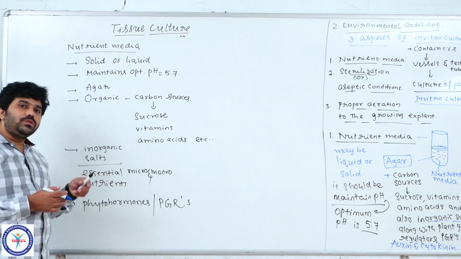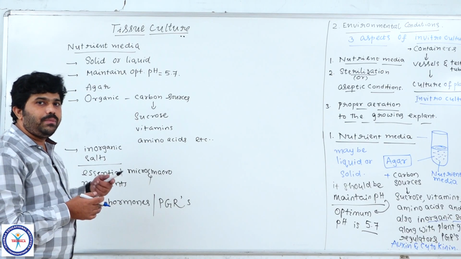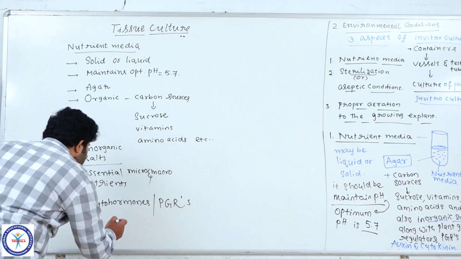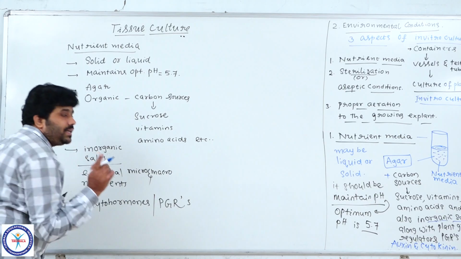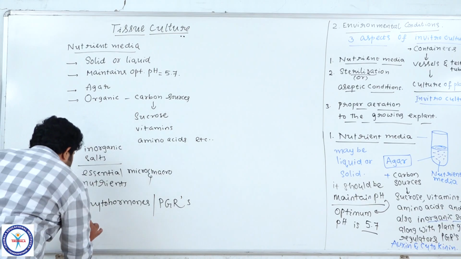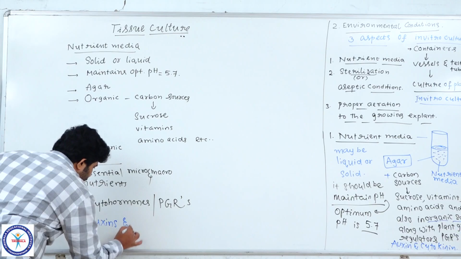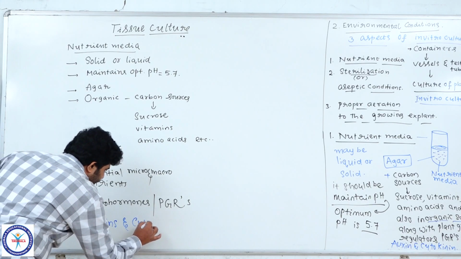Among all those different types of phytohormones, we must use in this nutrient media two important essential phytohormones: auxins and cytokinins.